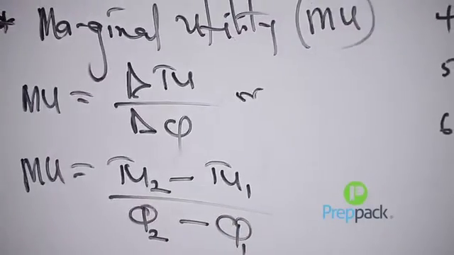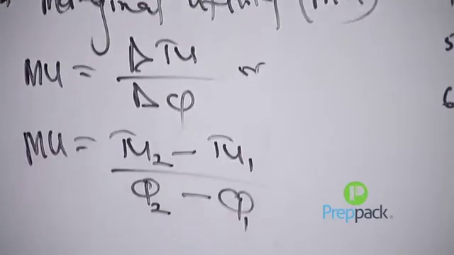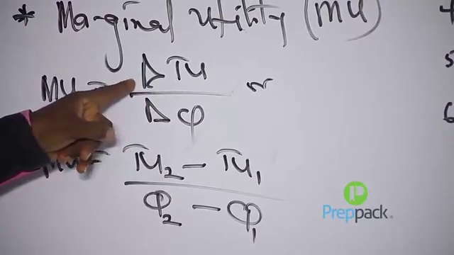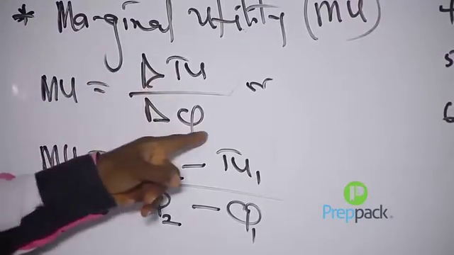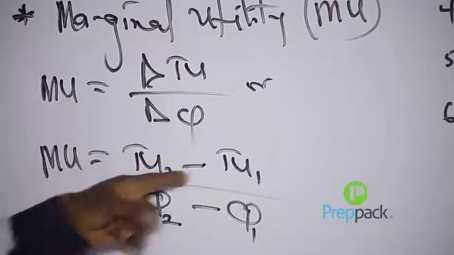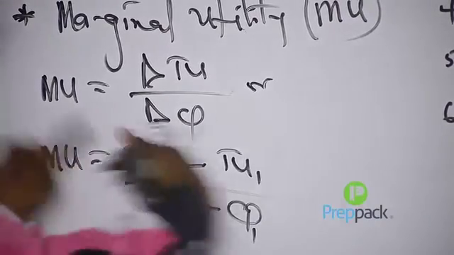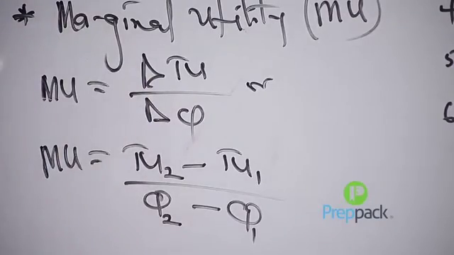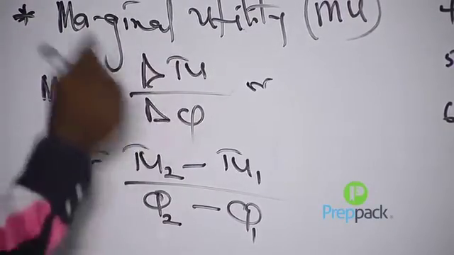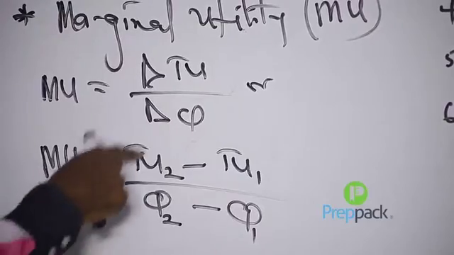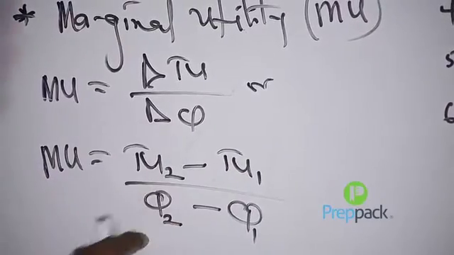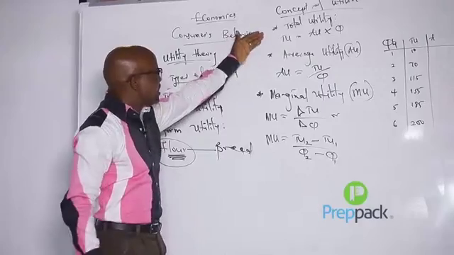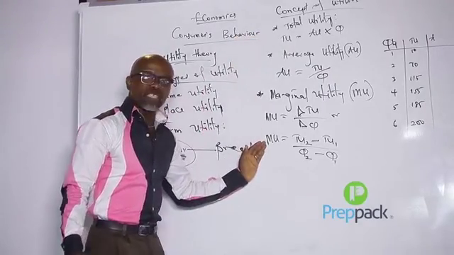Of course, we are aware from our previous classes, I've already informed you that this symbol means changes. So when I say change in TU over change in Q, it simply means TU2 minus TU1, because the difference between TU2 and TU1 is what we mean by the changes. So change in TU over change in Q means TU2 minus TU1 over Q2 minus Q1. The two formulas are saying the same thing. Therefore, these are the three concepts of utility.